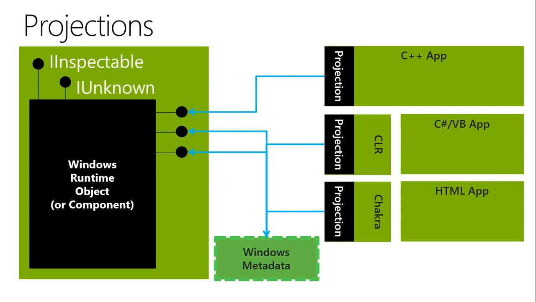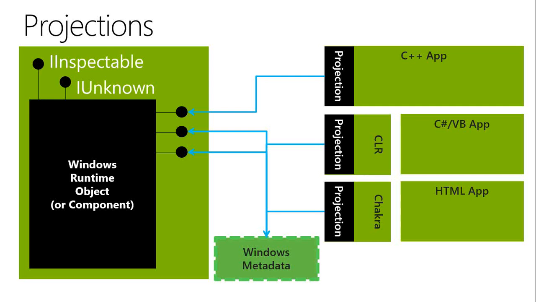So on the right hand side, you see that we have these projections for C++, C#, etc. So for C++, since all this is COM based, all the functionalities will become native binaries after compilation itself. So no reference to the metadata will be required. So they'll be able to make the call directly.